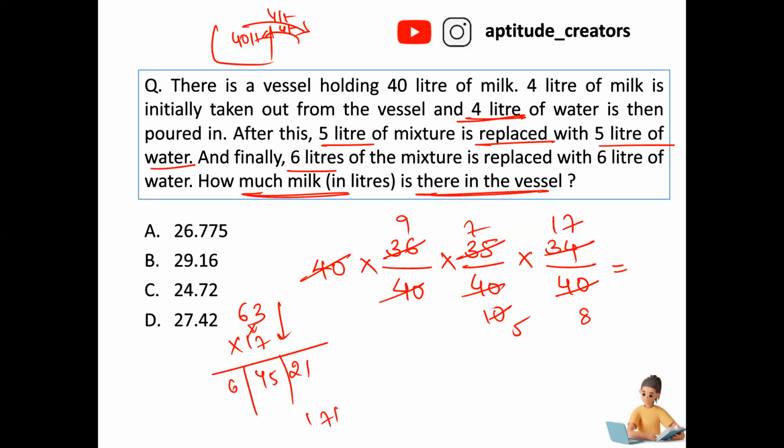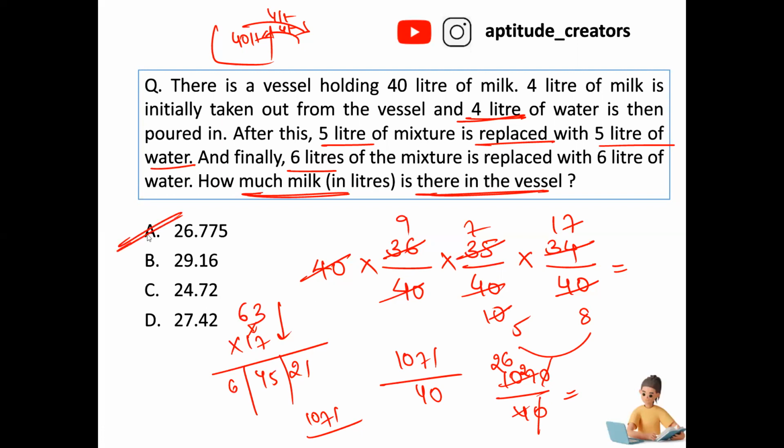6, 1, 7, 1, 0, 7, 1, divided by 7 into 5, which is equal to 40. Now forget about the 1. 1070 divided by 4. For better calculation I am doing it like this. Now 107 divided by 4, it is giving the result as 4 2's are 8, left with 2, 4 6's are 24, 26 point something. Can you fix my answer as option A? Correct? Yes or no? No need to calculate entirely because the person is not asking what procedure you have approached. The person is just asking which of the following options is suitable for the question. Correct? Now, next step.